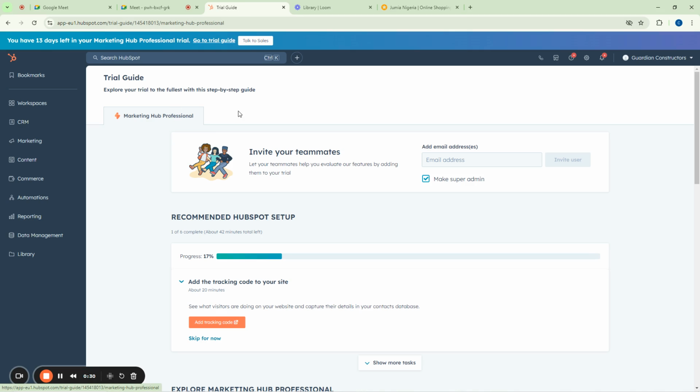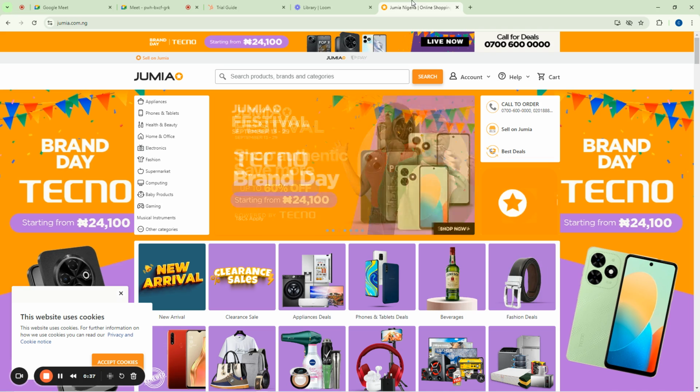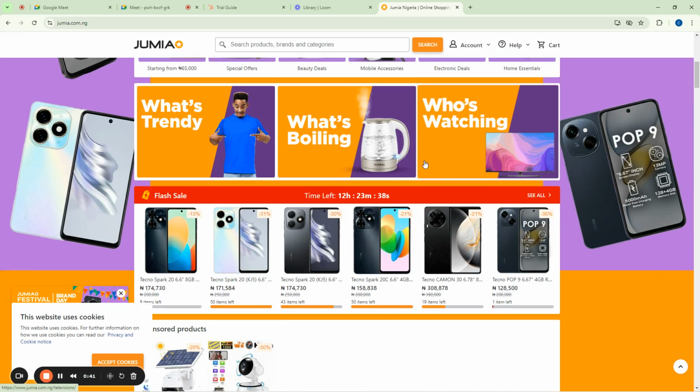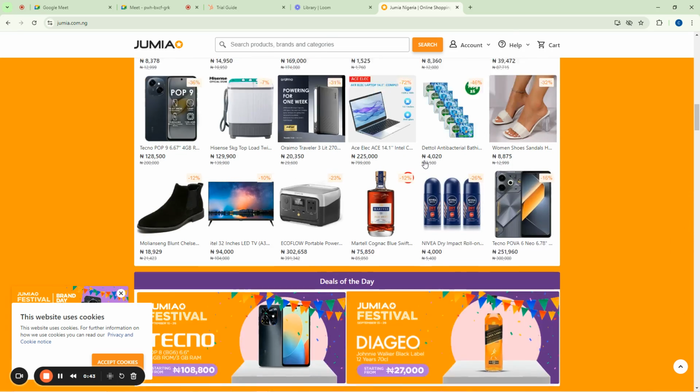that is when we have all the time in the world. But for today now, we are going to just pick a very simple one and work with. Now, Jumia is an e-commerce website that allows you to buy things. So just as you're going to buy from the market, okay.